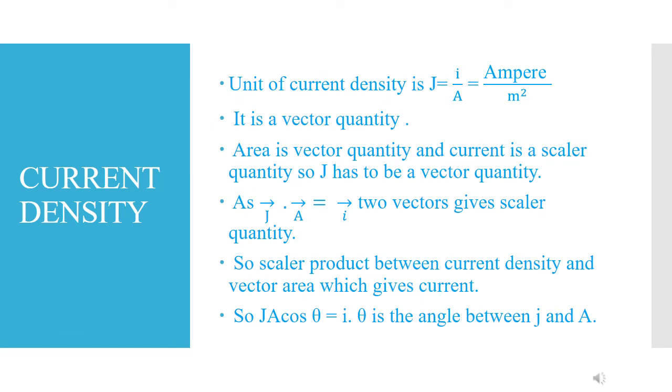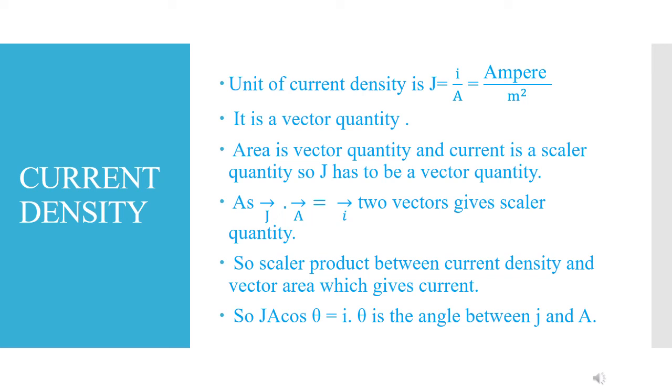Now its unit is ampere per meter square, which is the unit of current density. Now what is its nature, whether it is a scalar quantity or a vector quantity? Here, area is a vector quantity and current is a scalar quantity. Then J has to be a vector quantity because J dot A equals I. Two vectors give a scalar quantity.